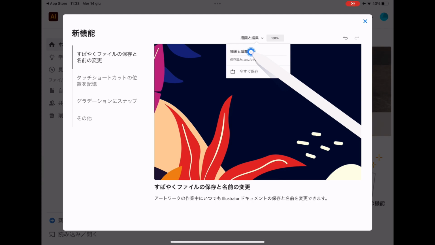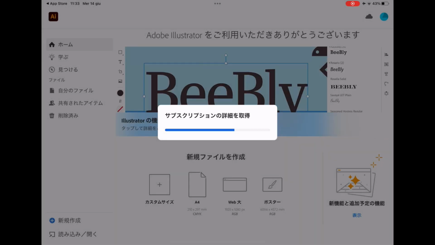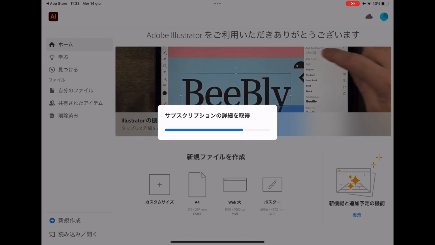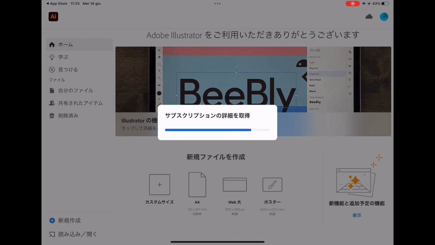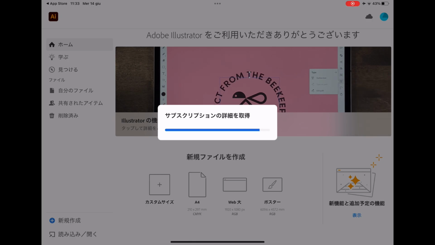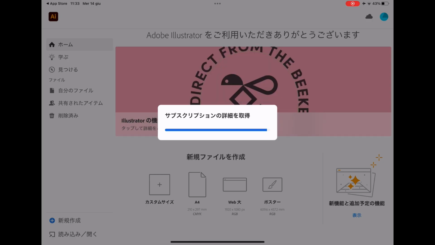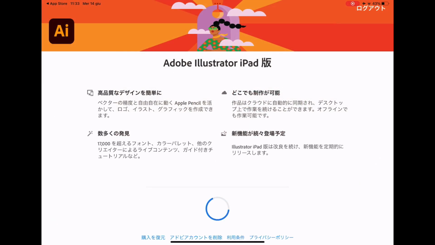It's not easy to use, yes. For this reason, I prefer not using Adobe Illustrator, all in Japanese. It's horrible. But if you want it in English, you should go